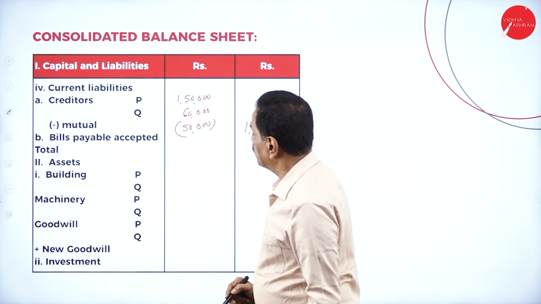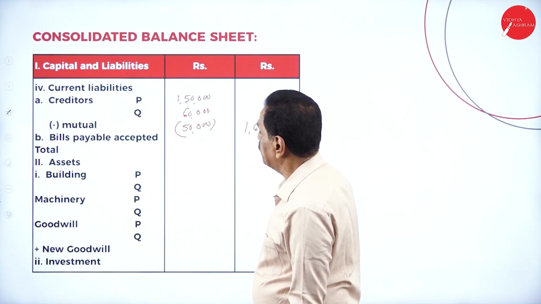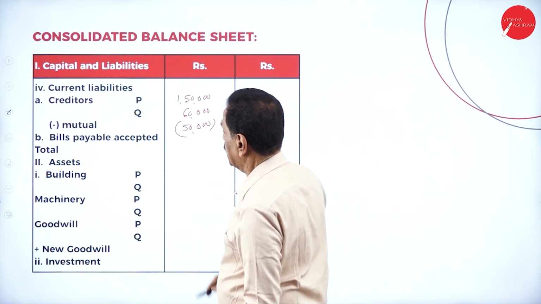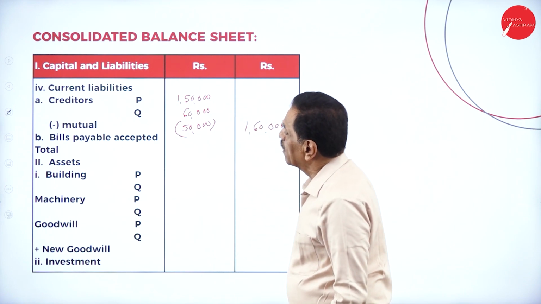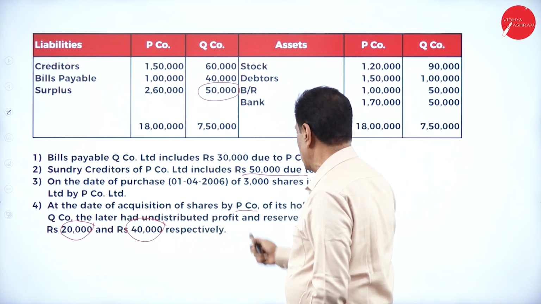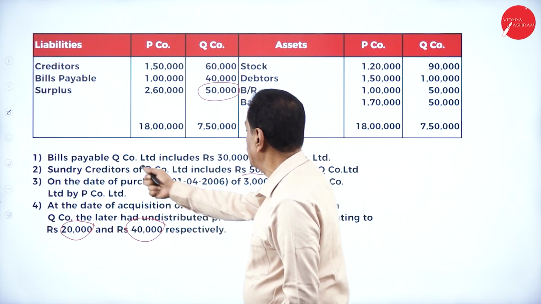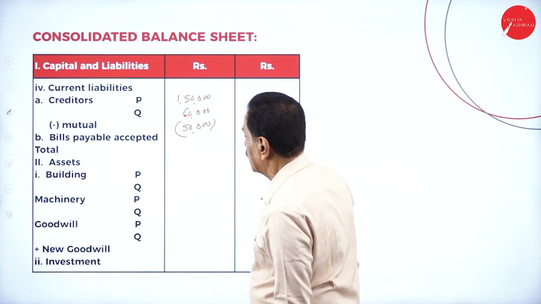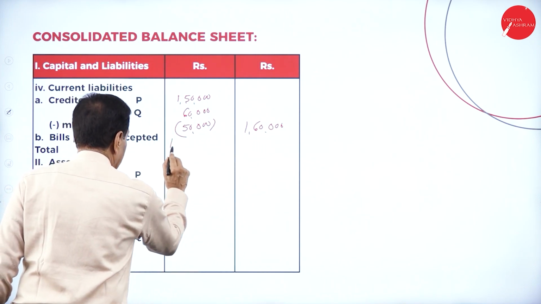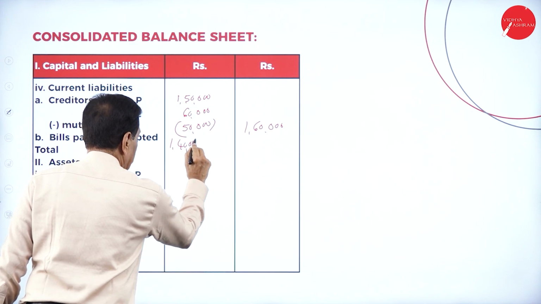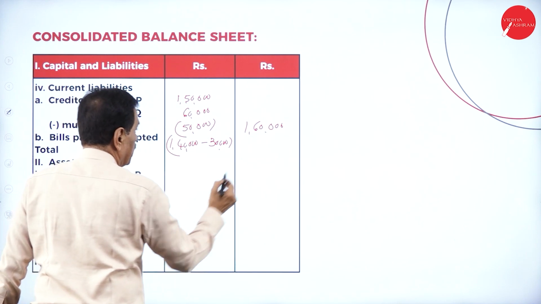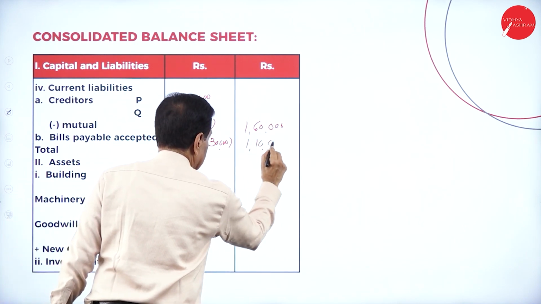Then come back to bills payable, bills accepted. Here how much bills payable is there? Bills accepted. See that, how much bills payable is there? 1,40,000 minus mutual. Here mutual adjustment bills payable is 30,000. Your bills payable accepted is 1,40,000 minus mutual 30,000. It becomes 1,10,000.